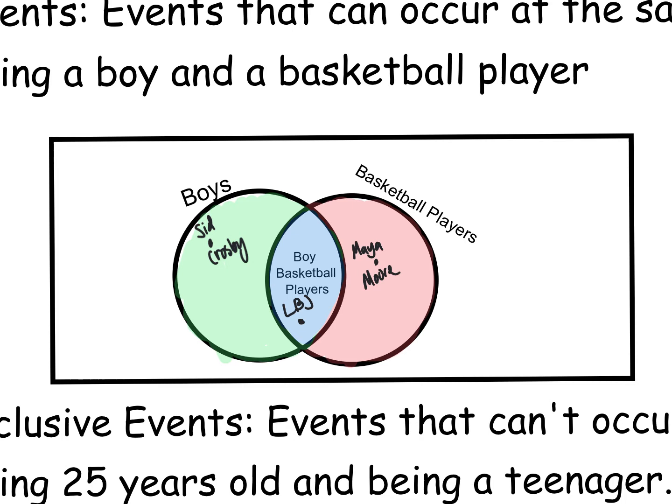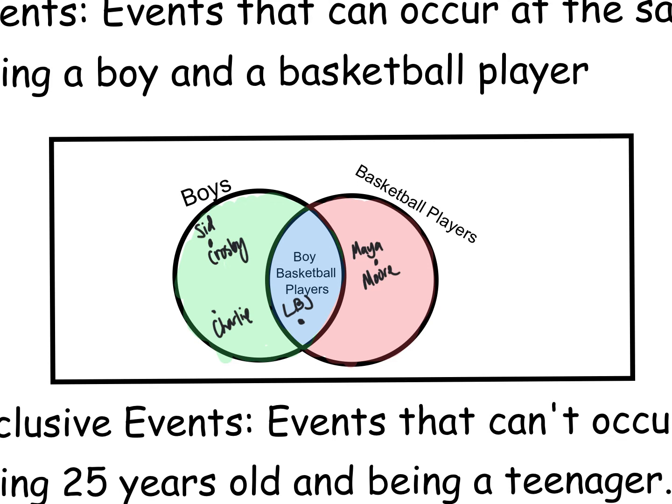But anyway, you don't have to be a basketball player to be in the green circle. My son, Charlie, is a boy, and he does not play basketball, as does my son, Eli. He's also a boy and doesn't play basketball. So any boy who's not a basketball player would be in the green part. Any boy who is a basketball player would be in the blue part. And any basketball players that are not boys would be in the pink part.